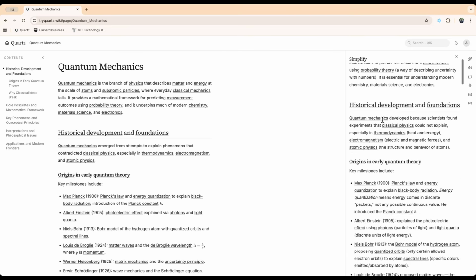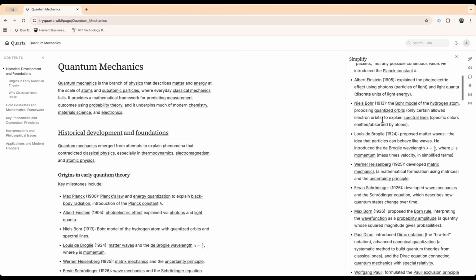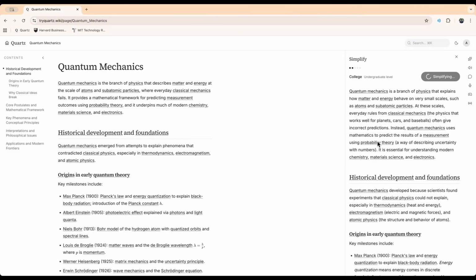You can see it generates chunk-wise, kind of like an article generation. It's not like an AI generated stream, but rather it generates based off content chunks.